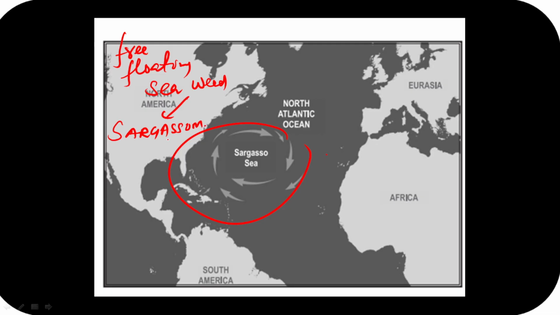Apart from that guys, there are many different types of algae found floating in the ocean all around the world, but the Sargasso Sea is unique because here we see the sargassum species. This means that the algae not only free floats around the ocean, but it reproduces vegetatively on the high seas. So please remember this guys.